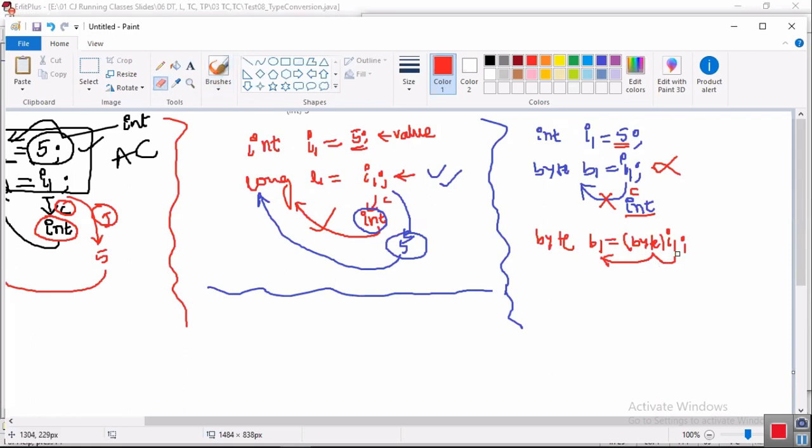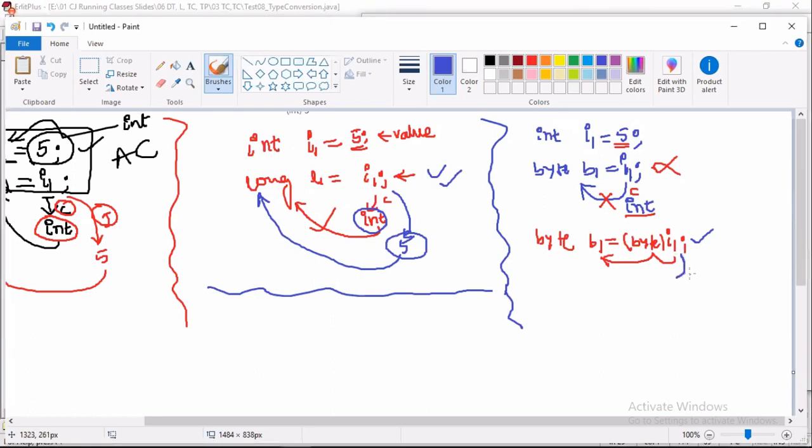The compiler feels that this programmer is telling me the value coming from this i1 is in the range of byte. Okay, accepted, because the value coming from the int is there, and byte range is there. So it compiles successfully. Then, okay, sir, the JVM comes into the picture.